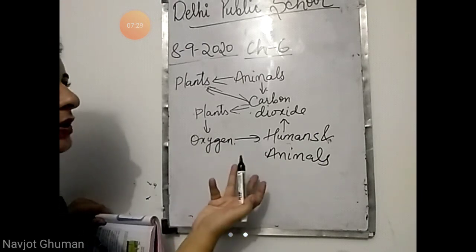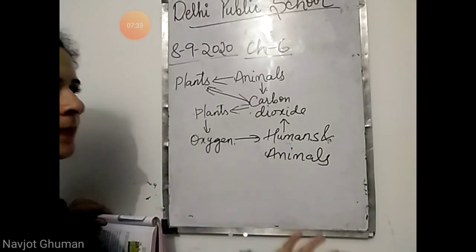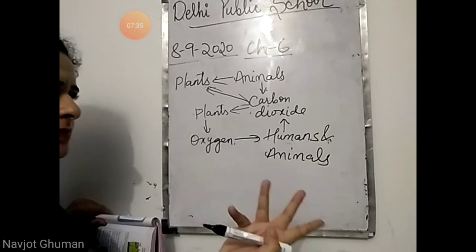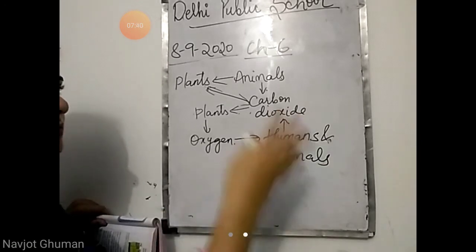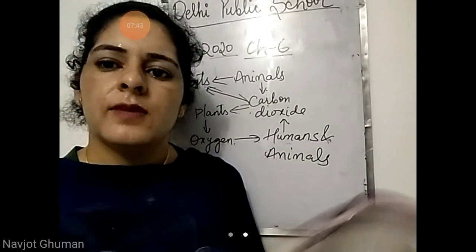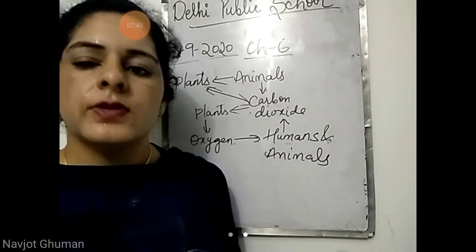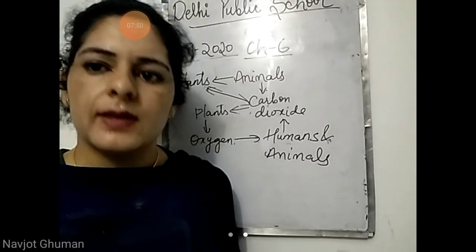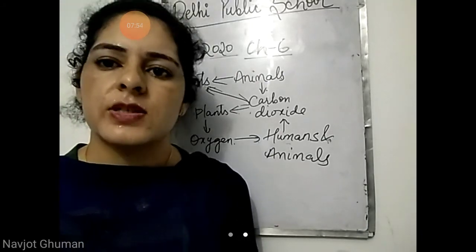If plants are not there, animals, they cannot survive because they will not have food to eat. If animals are not there, then who will eat plants? So there will be growth of plants, majority of the plants will be there, forest हो जाएंगे and nothing will survive over there. So they are interdependent. They both are important to maintain a balance in nature.